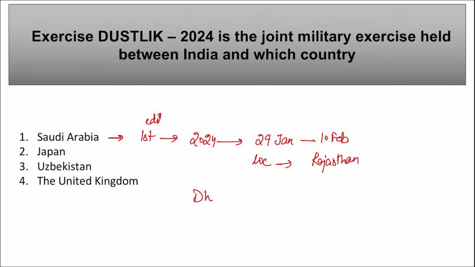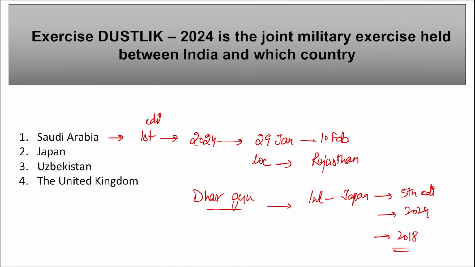Then if we talk about Dharma Guardian, this is an exercise between India and Japan, and the 5th edition happened recently in 2024. Right? If we talk about the first edition of Dharma Guardian, in which year did it take place? The first edition took place in 2018.